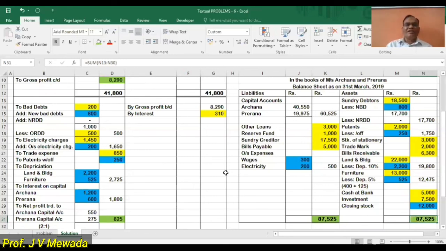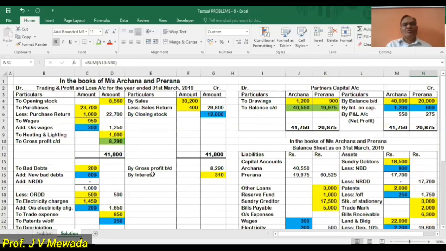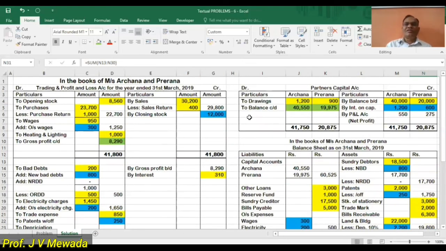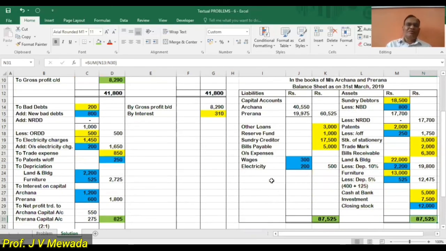So now friends, you can see that from the given sum, we have first transferred the trial balance items to the respective accounts. Then we took up the adjustments. For each adjustment we have given two effects. Then you have to close the trading account, then close the profit and loss account, and close the partners' capital account. So these are the credit balances which will appear on the liability side. And ultimately, the balance sheet should tally.